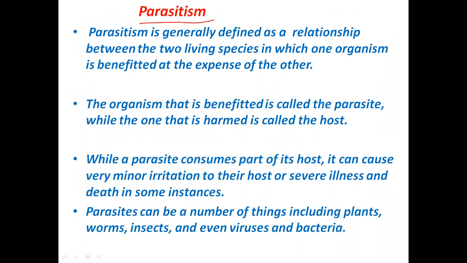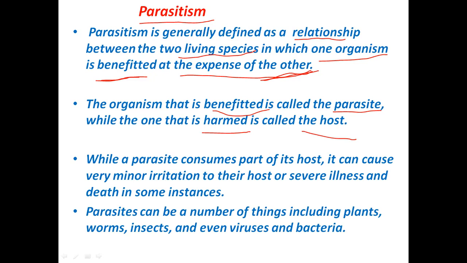Parasitism is also a negative interaction. So parasitism is defined as a relationship between two living species where one organism is benefited at the cost or at the expense of the other, or you can say one organism is benefited and the other one is harmed. The organism that is benefited is called the parasite, and the other organism that is harmed is called the host.